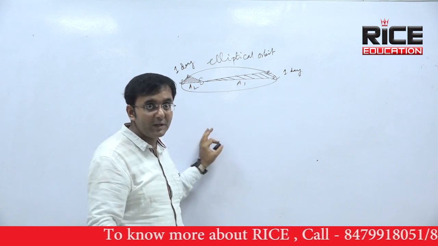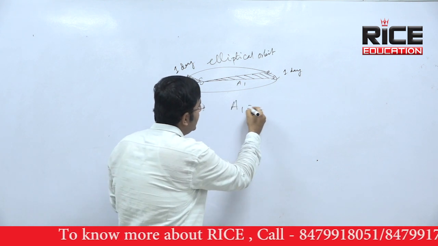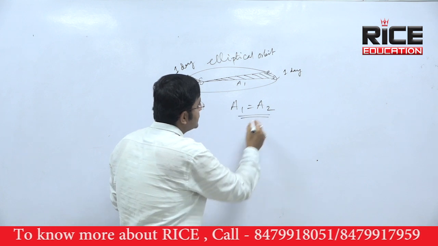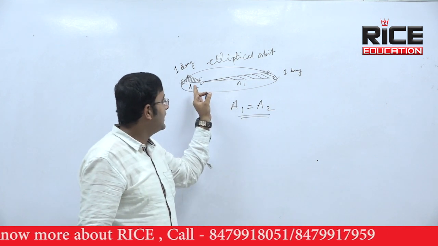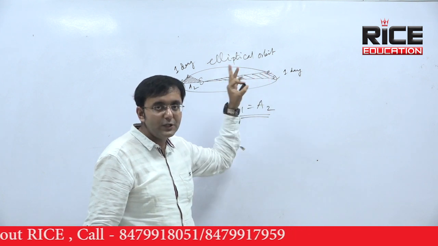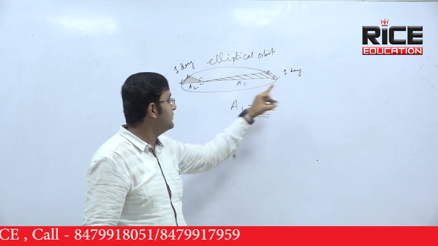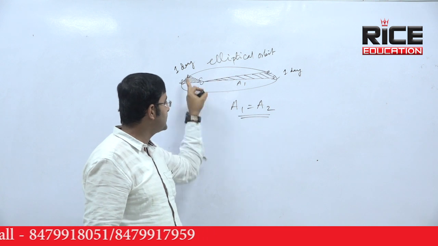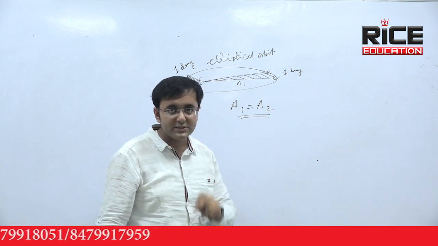As per the second law of Kepler, A1 is equal to A2. So Mr. Kepler said that the radial separation between sun and Earth covers equal area in equal interval of time. Interval of time is fixed, area is same, A1 equal to A2. That is our second law.